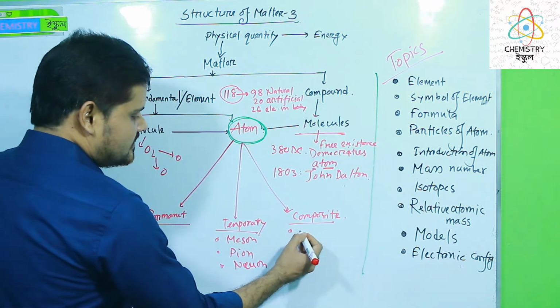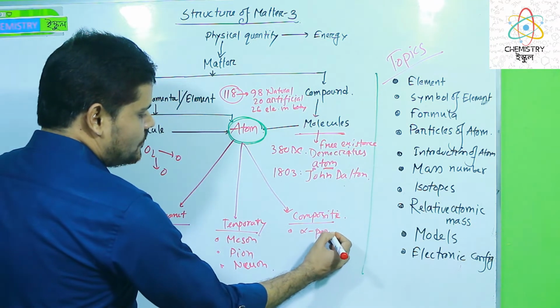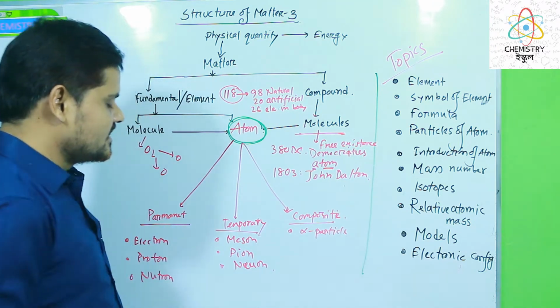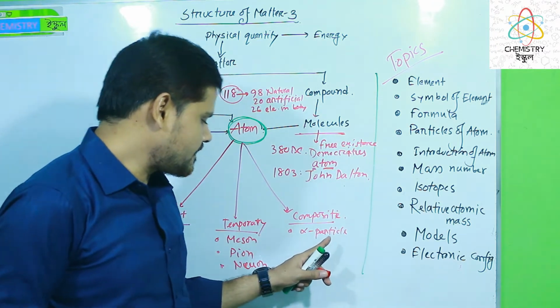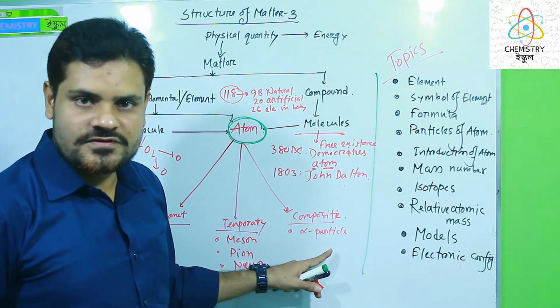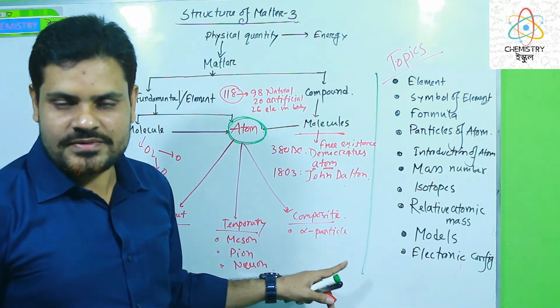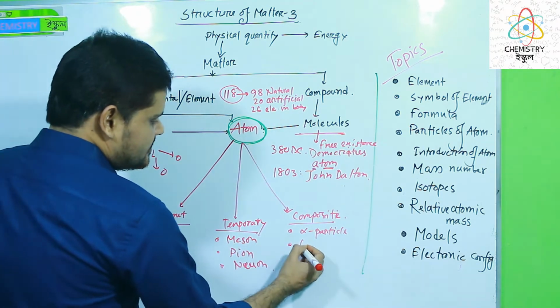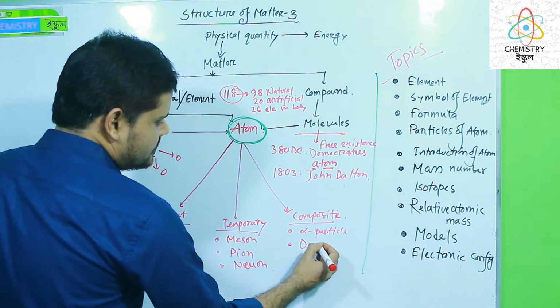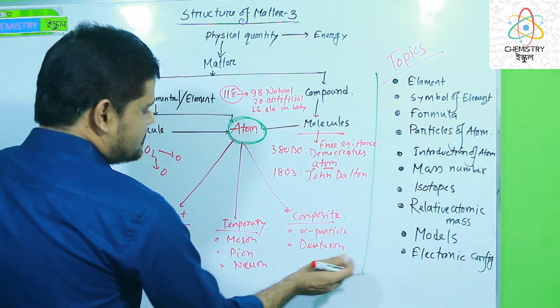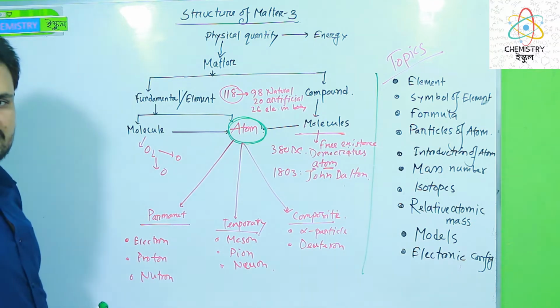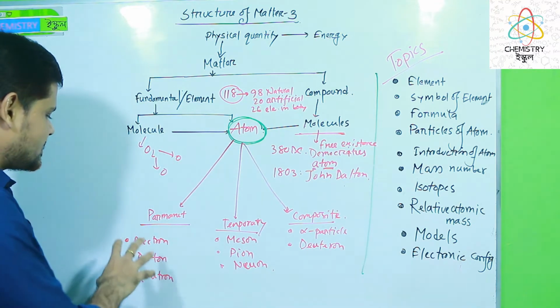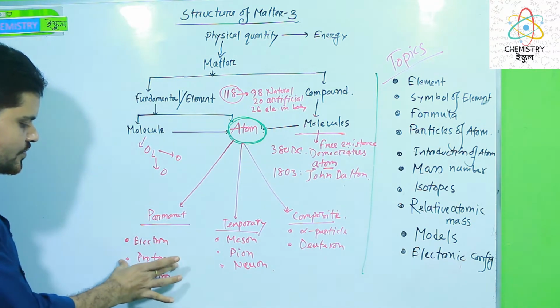Composite particles are alpha particles. You know that these particles were used by Rutherford for discovering the structure of the atom. And another is deuteron. These are the composite particles. Dear learners, our target is to know some information regarding electron, proton and neutron.